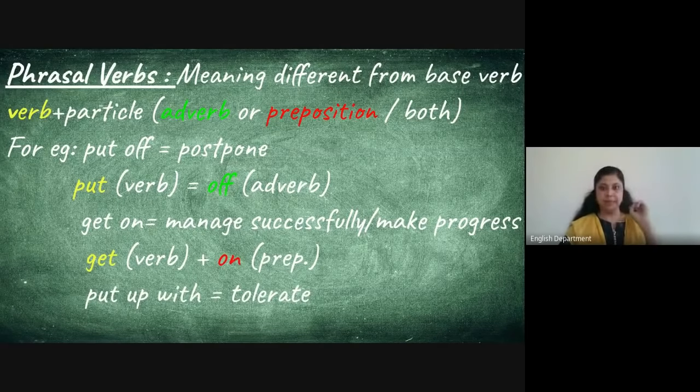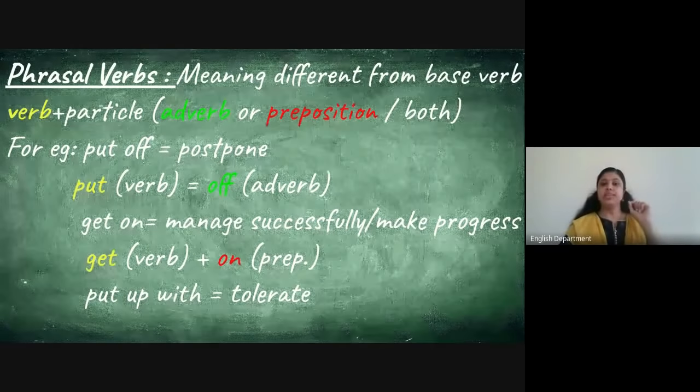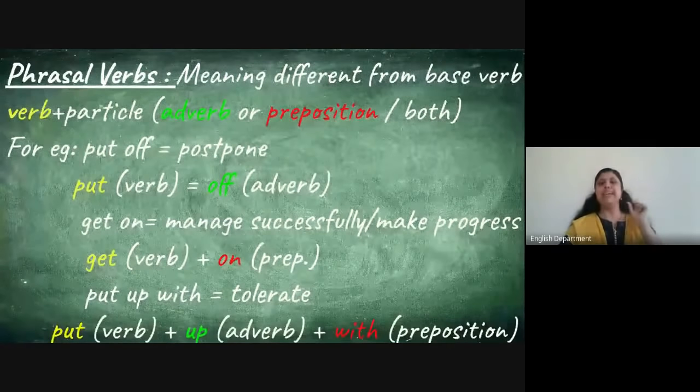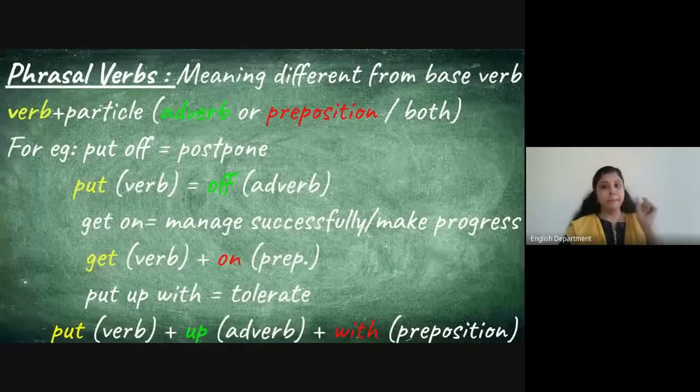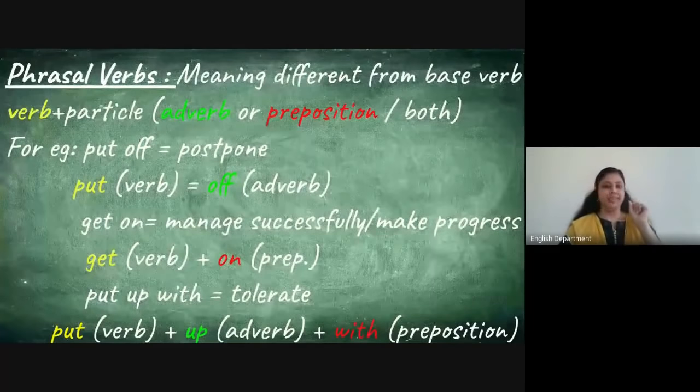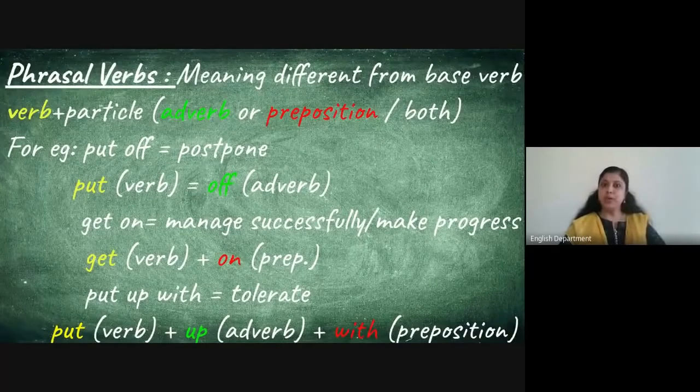Example is put up with, which means to tolerate. When you tolerate something, you can say put up with. I'm trying to put up with her behavior. Okay, so you're trying to tolerate. Now here you can see the verb is there, the adverb is there, up, and a preposition, with. Okay, so I hope now phrasal verbs is clear. Verb plus particle can either be an adverb, preposition, or both.